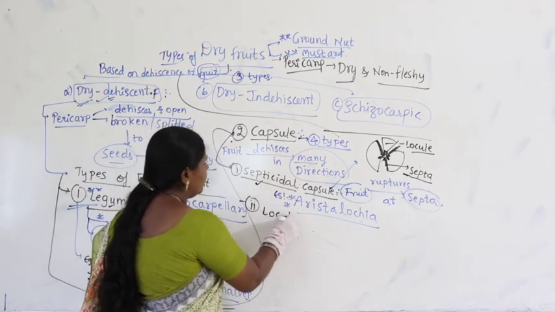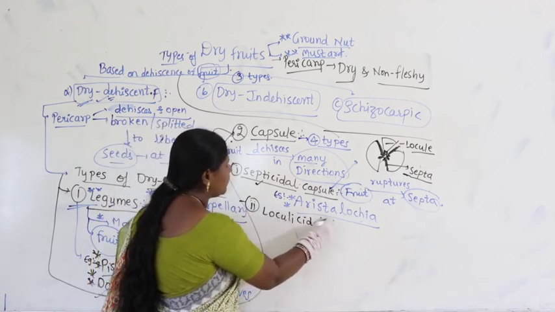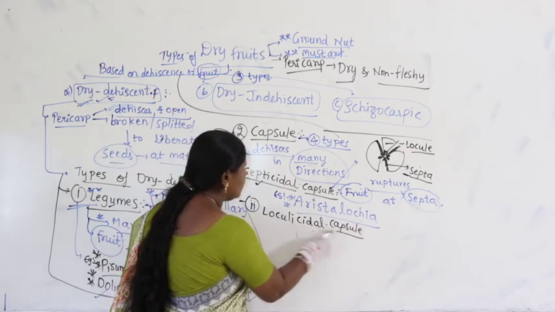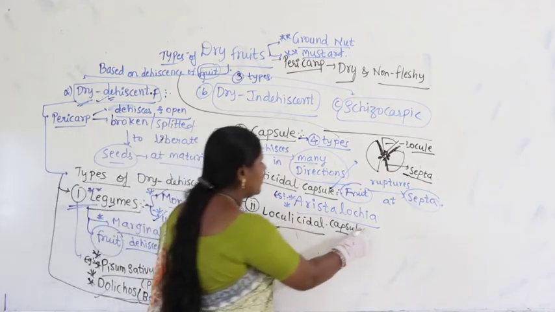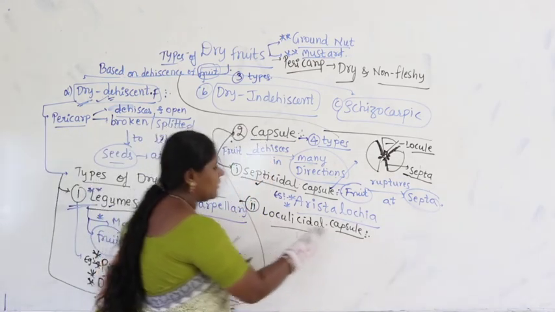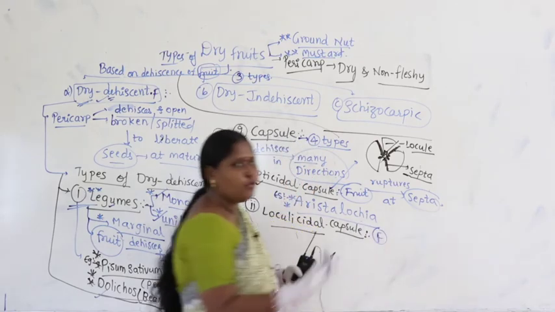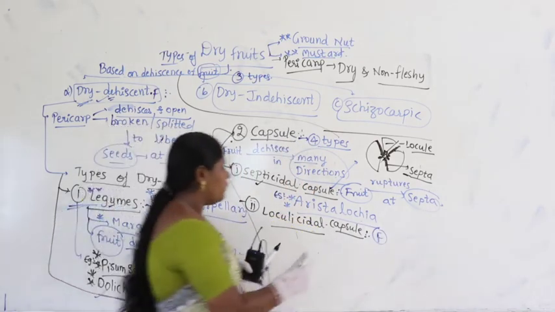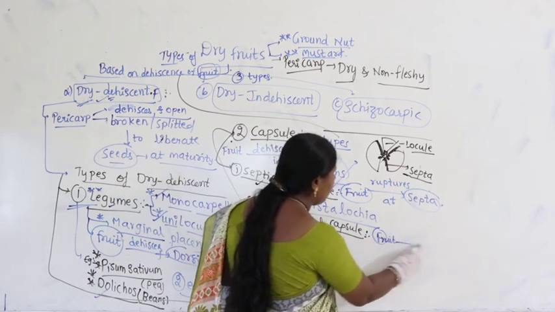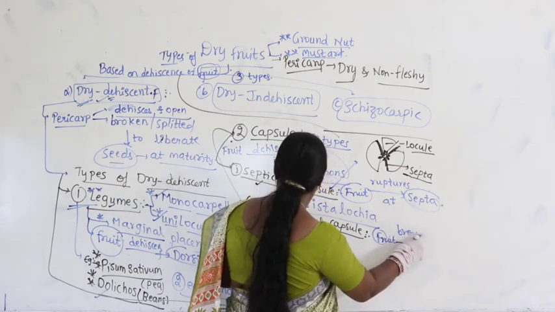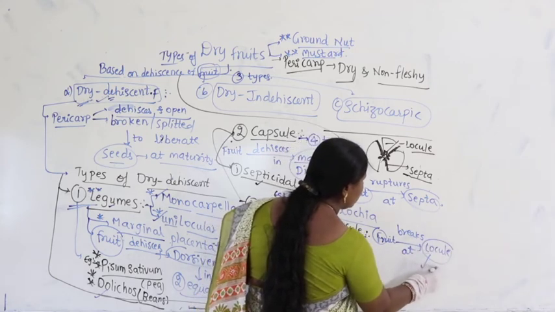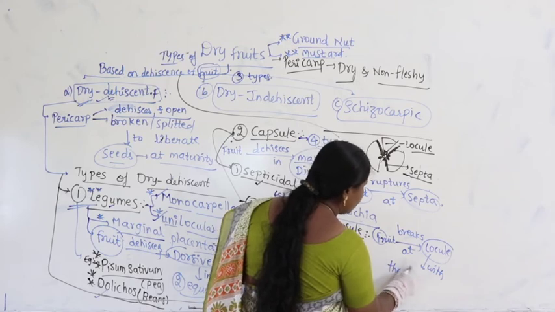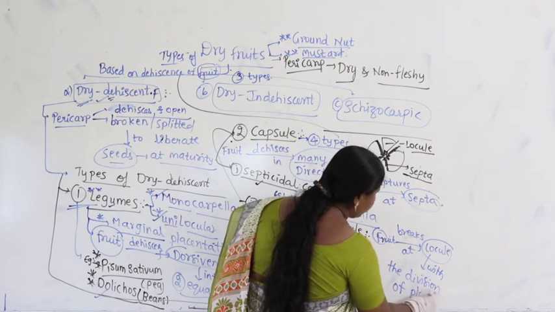Now, we take the second one, loculicidal capsule. What is the meaning of this? Now, in this case, F means fruit, right? Fruit here, or better let me write here, the fruit breaks at the locule with the division of the placenta.